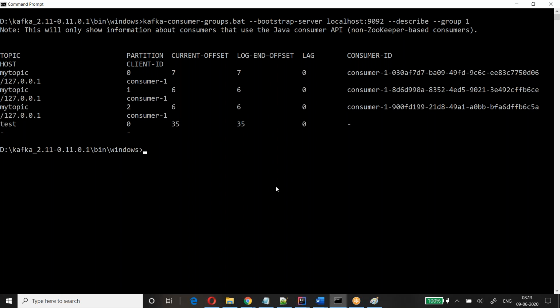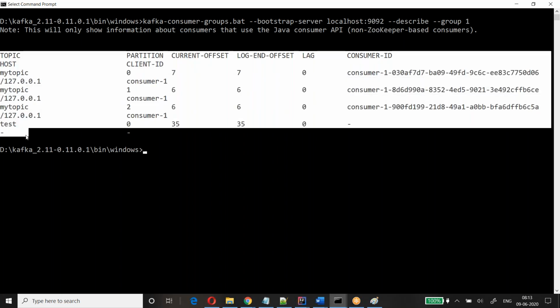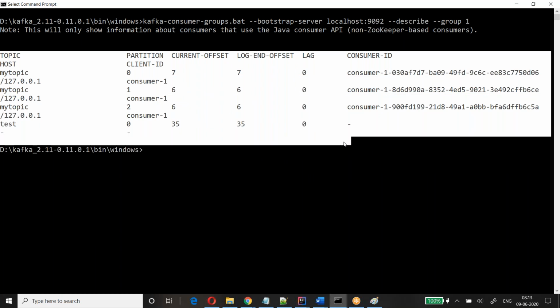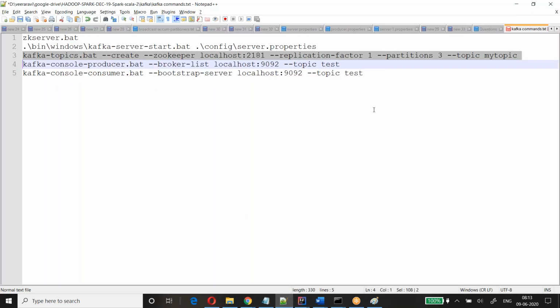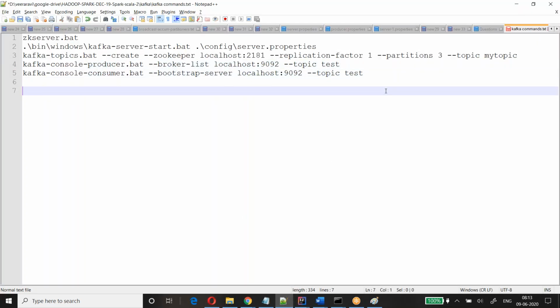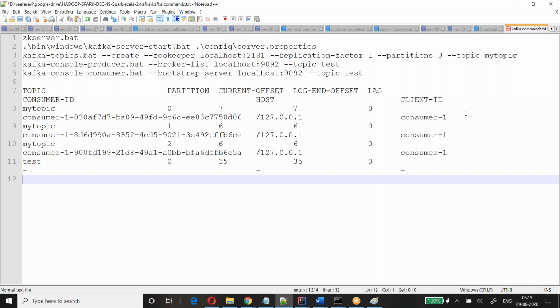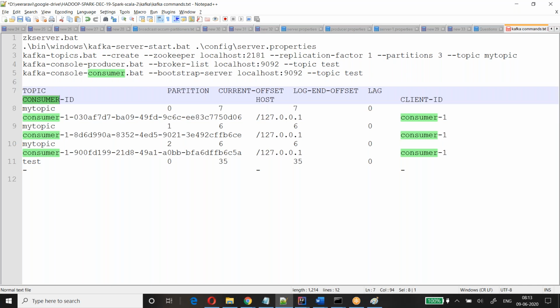Let me put it in the text editor for clarity.